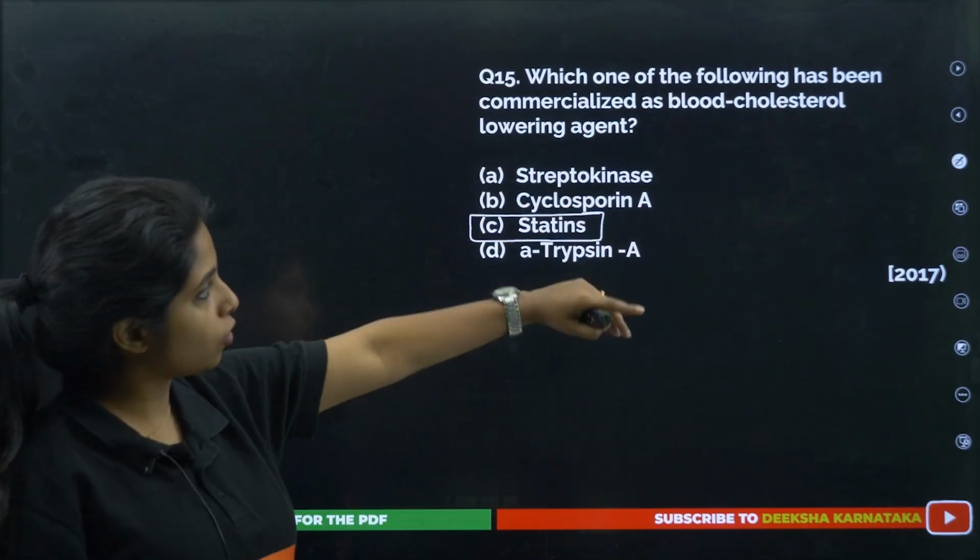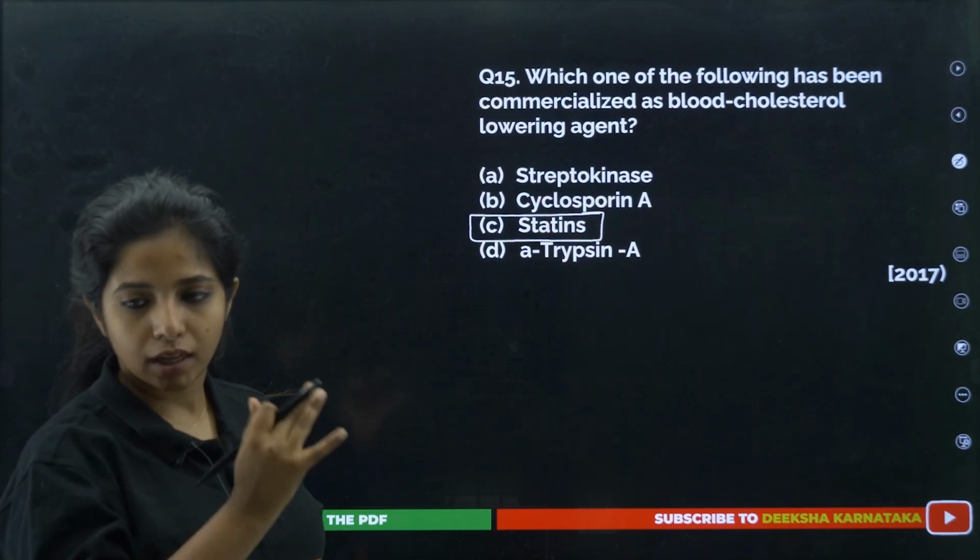Easy. So, I don't have to see other options as well. Direct hit to that particular option.